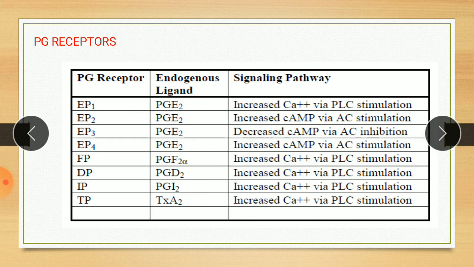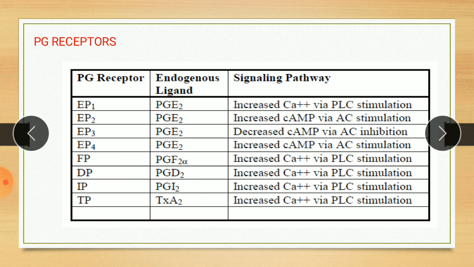Then PG receptors. Prostaglandin receptor or PG effects are usually manifested locally around the site of prostaglandin synthesis, and their actions are multiple and variable, which may be stimulatory or inhibitory depending on the site, depending on the tissue type and nature of the receptor with which they interact. Up to date, 8 prostaglandin receptors have been cloned and characterized.